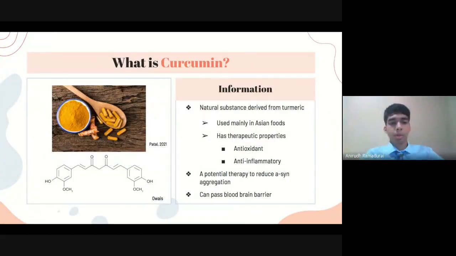What is curcumin? Curcumin is a polyphenol group compound common in South and East Asian cooking, which is derived from turmeric. Recent research studies have shown that natural polyphenols like curcumin have potential in treating neurodegenerative diseases like Parkinson's disease due to their therapeutic properties. Curcumin is a plant-based molecule with antioxidant properties and anti-inflammatory properties, which can inhibit oxidation, which contributes to the dopamine cell degeneration. Additionally, curcumin is a small molecule which allows it to cross the blood-brain barrier.